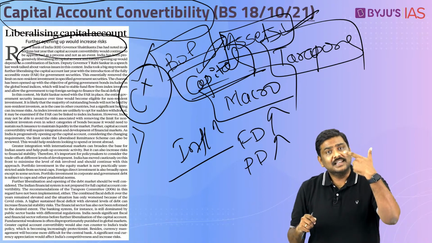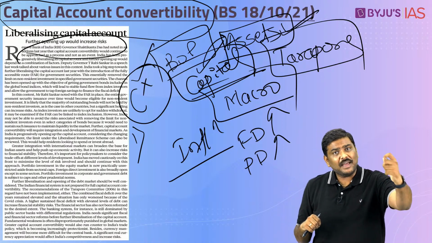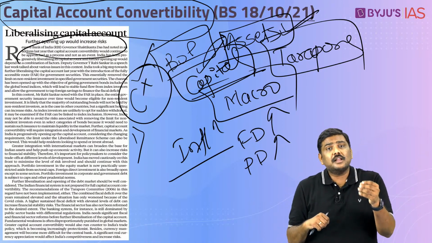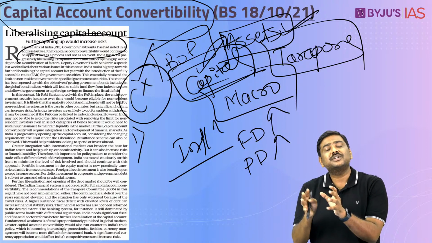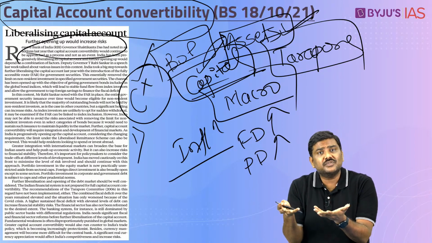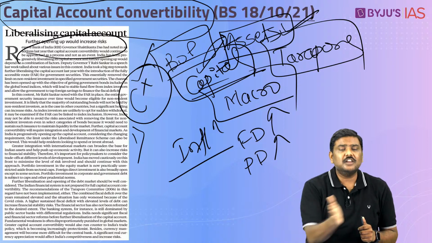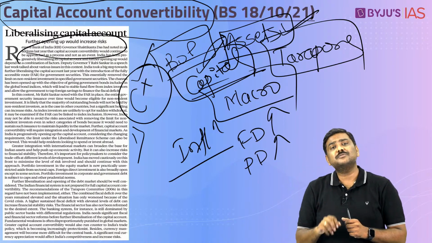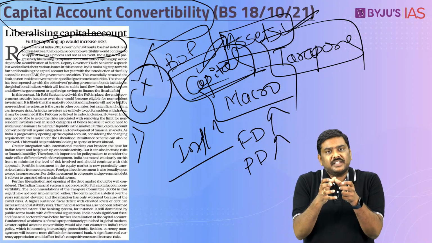That is one concern. Second concern, imagine Indian economy is doing very well, but there is a situation of Fed tapering taking place in case of USA, or there are better interest rates that are available in other economies. At that particular situation, what you can see is these foreign investors, because there are no restrictions with respect to the conversion, can simply take all of their investments out of India, which will create instability in India.